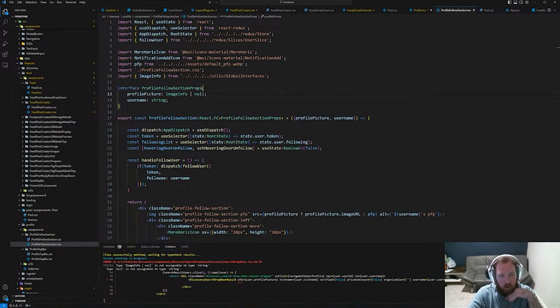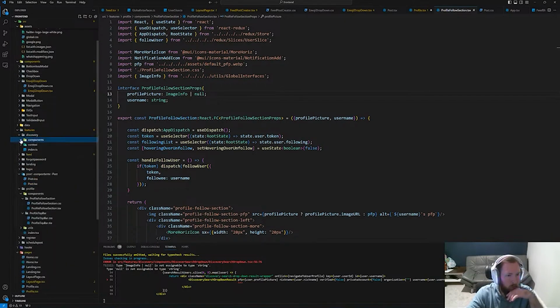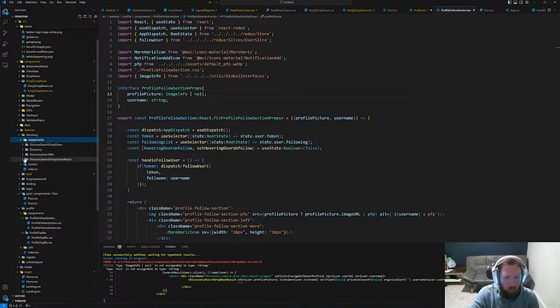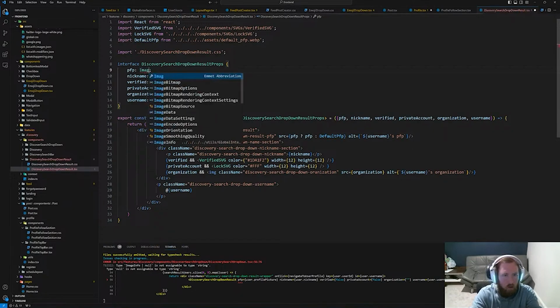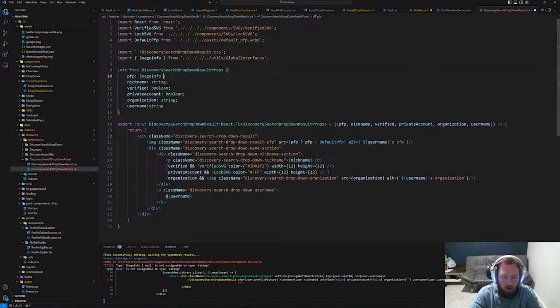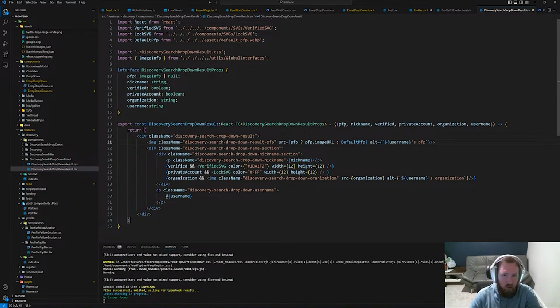Okay, now our discovery search dropdown. Let's go ahead and find that. So discovery components, and this is going to be the dropdown result.tsx. So here, instead of a string, I'm guessing we do the same thing here. If we have a PFP, we display it, otherwise do default PFP. So this will also be an image info or null, and then we'll just pass that. And then if we have a PFP, we'll say PFP image URL. Once again, set up that. Okay, so we have everything working.